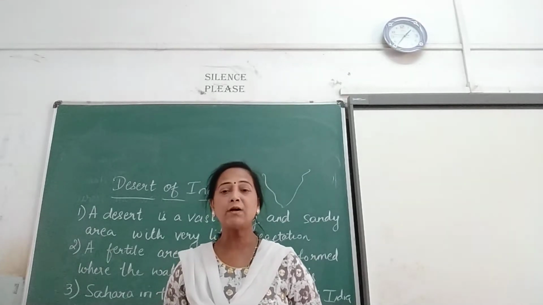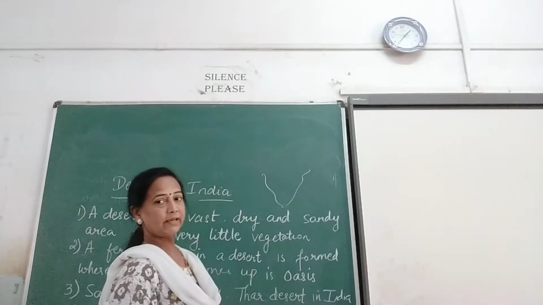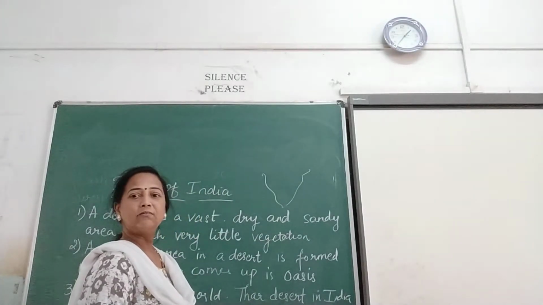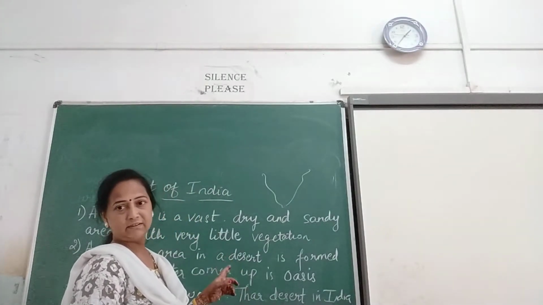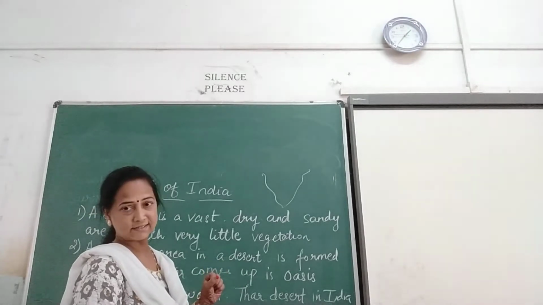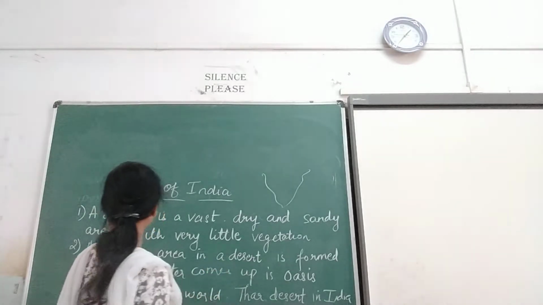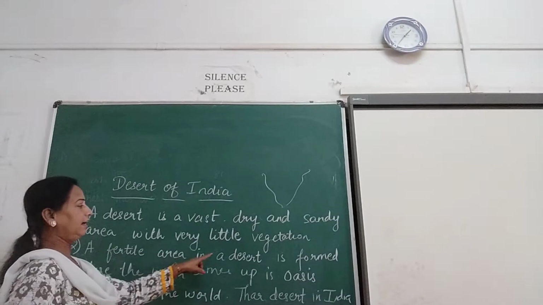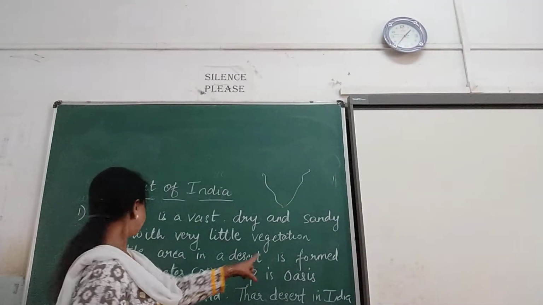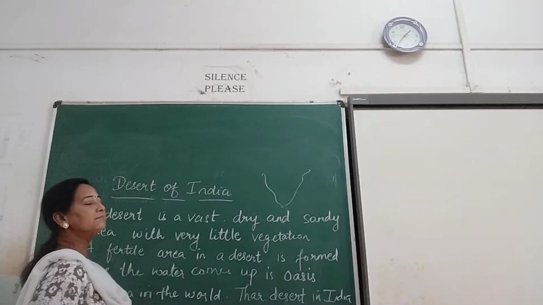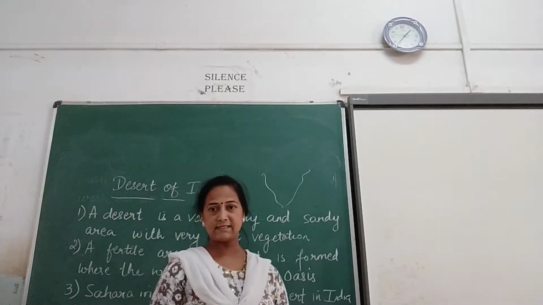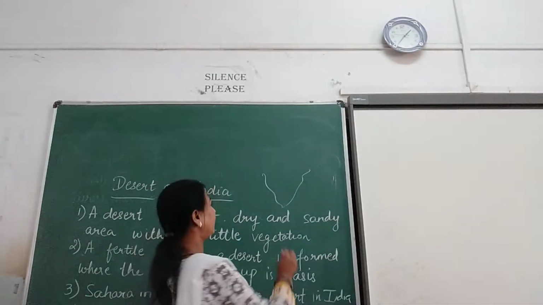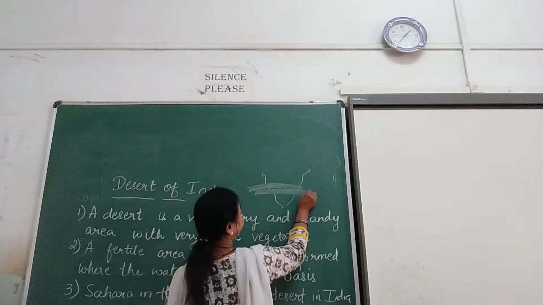Now what is an oasis? When you speak about the desert, we always think of an oasis. So what is an oasis? A fertile area in a desert that is formed where the water comes up is an oasis. Okay? Now everywhere the land is dry.